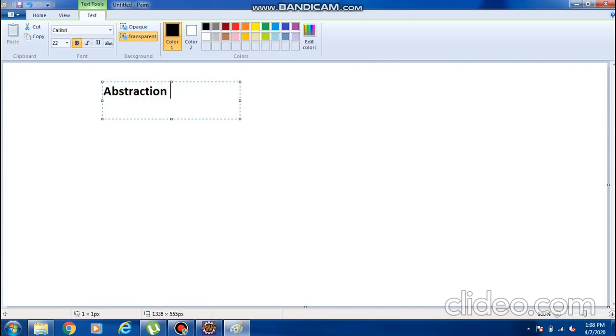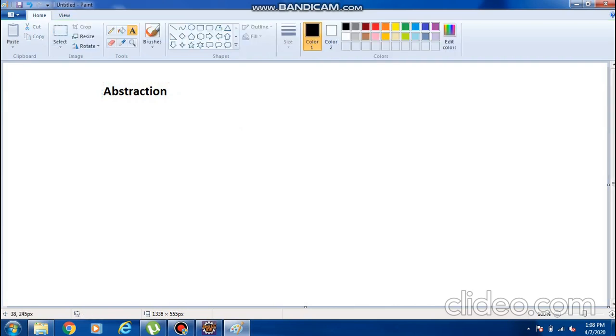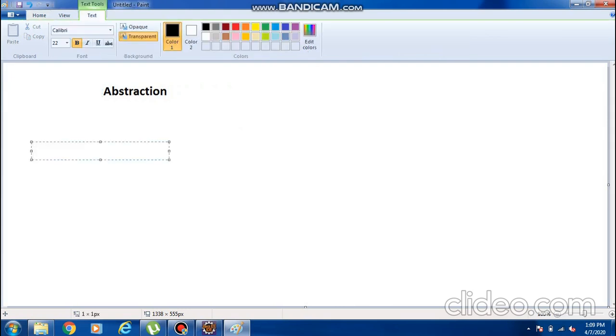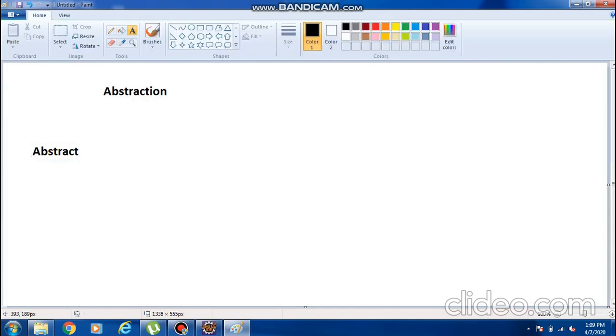First we'll see the definition of abstraction. Before going to the definition of abstraction, first we have to know what is meant by abstract. I hope everyone has completed your BE. Whenever you did a project in your BE, each and every person did separate projects, but almost all the people did a project.